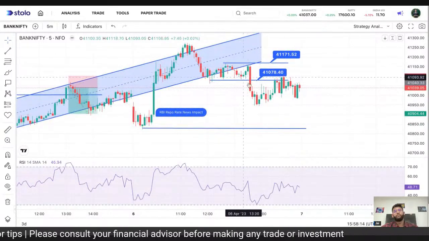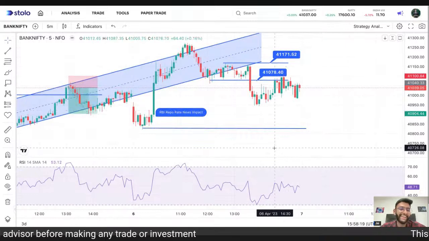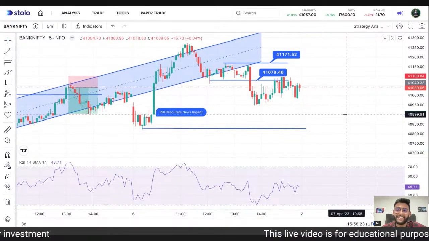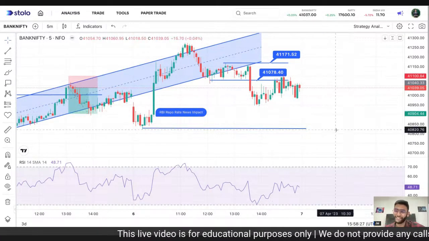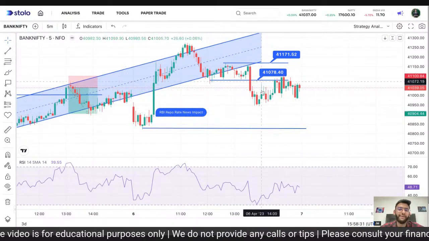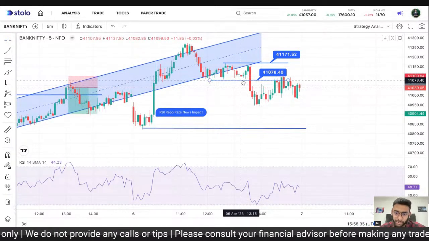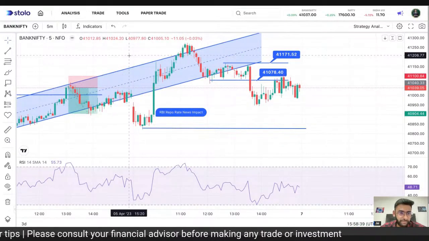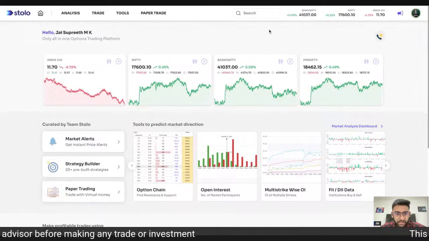So this downfall, what caused this? We usually don't know, and it is a Thursday, so usually on expiry days, people try to catch traders from all sides, whether you are bullish or bearish. So this might have been a trap to make traders hit their stop loss, right? Because this was a good support being formed as well. But yes, that is Bank Nifty, and let's check out the Nifty charts today as well.